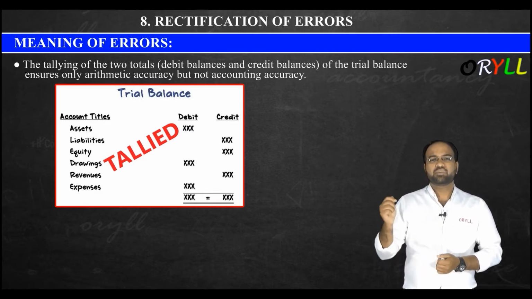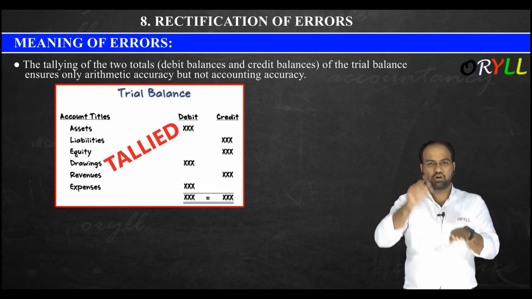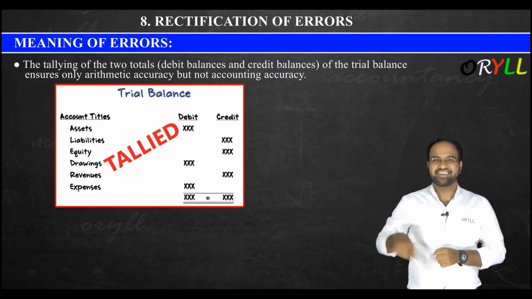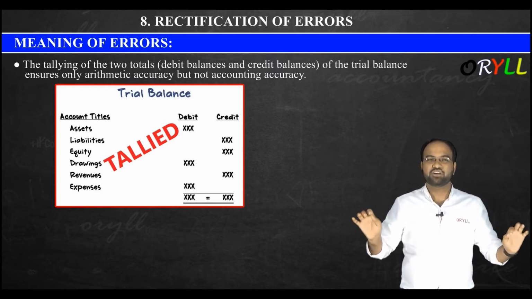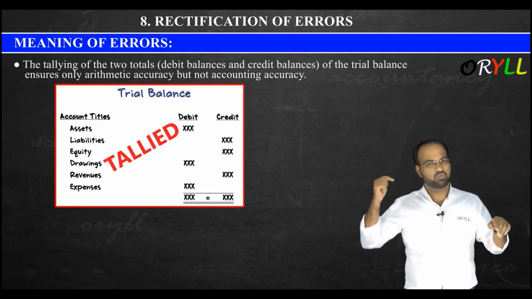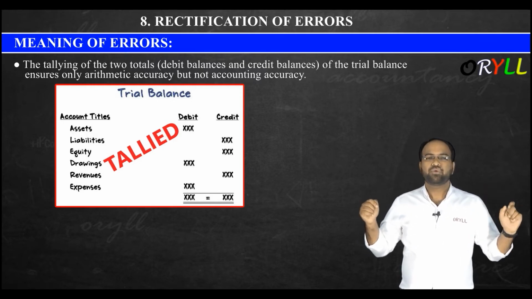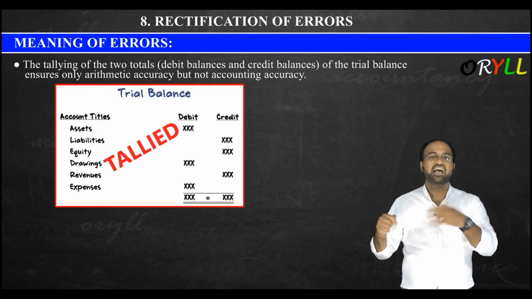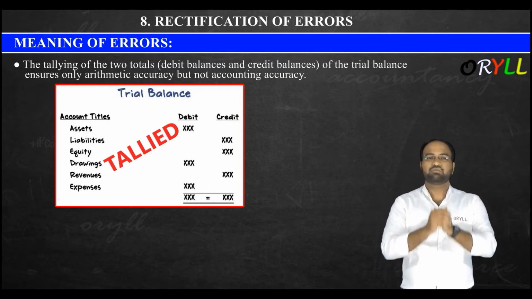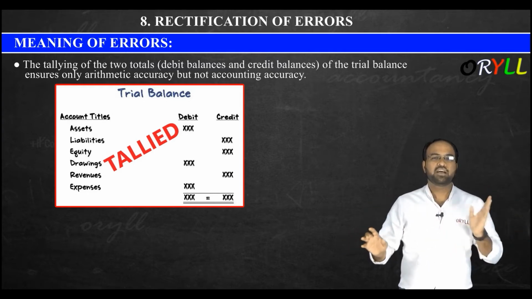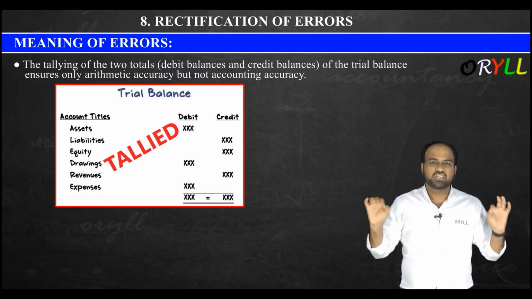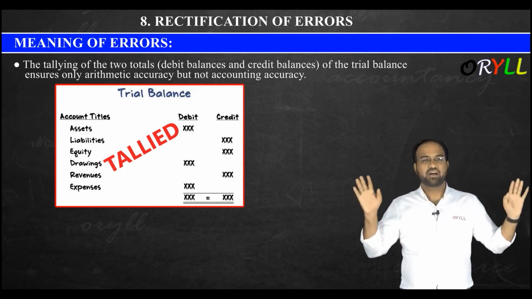Sir, no doubt your trial balance will be tallied here because the amount is the same, but sir, you have changed the name. That is wrong. Acha sir, we'll strike off this thing here and then we'll rectify. Striking off is not possible. So I'll say here, there is arithmetical accuracy, both the sides will be equal, debit is equal to credit, but sir, here there is no accounting accuracy. Instead of machinery and cash account, you have used a personal account instead of a real account, which is wrong here. Hence, in order to rectify this thing, you will now be passing one entry. So hence I'll say here, tallying of the two totals of the trial balance is just showing the arithmetical accuracy, but it is not showing the accounting accuracy.